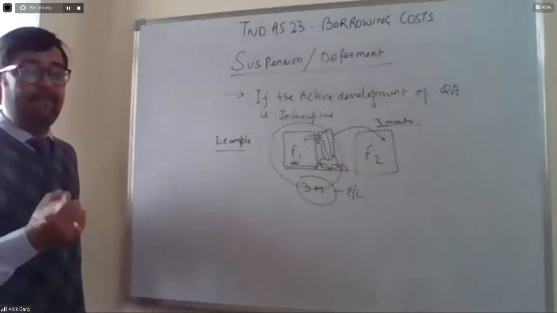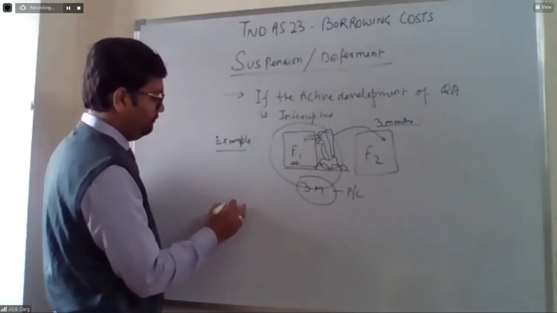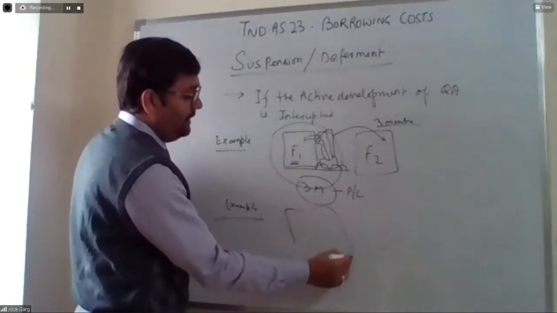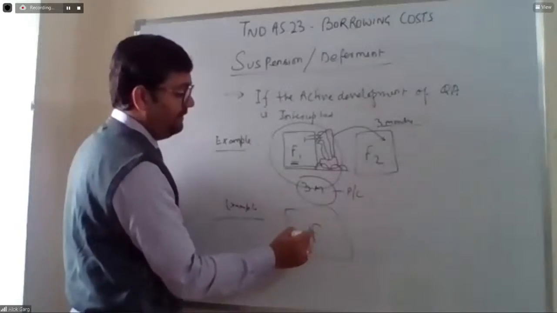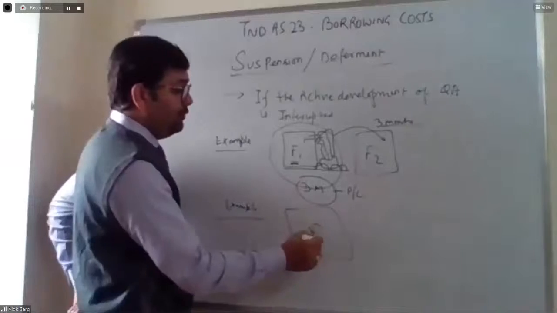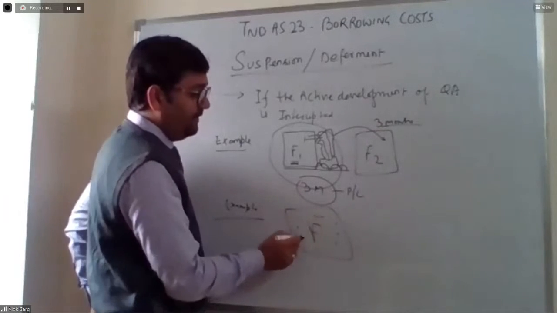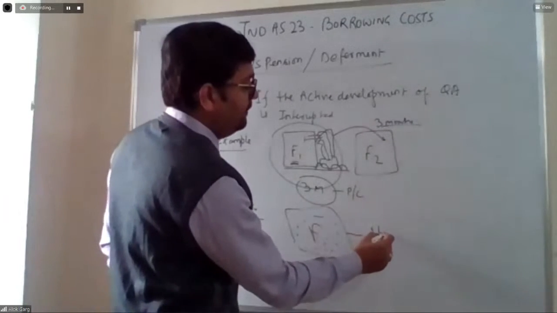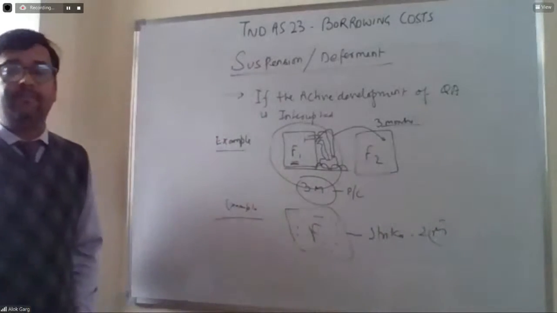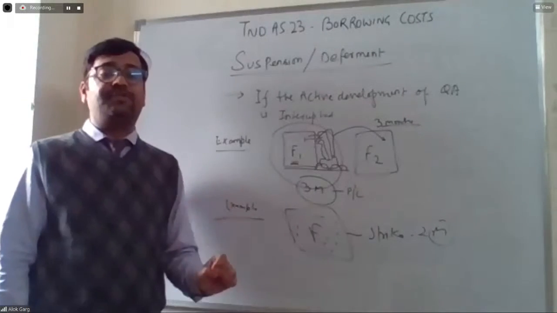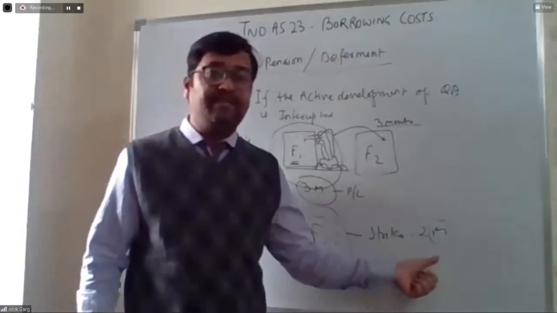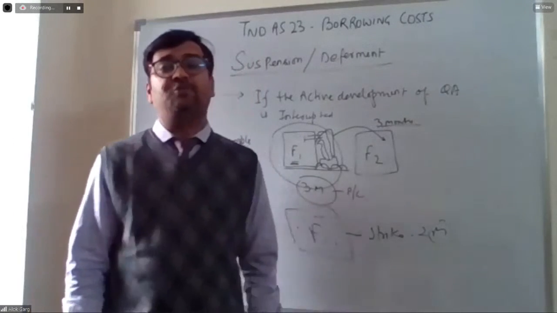Second example. The company was constructing a factory, and the labor goes on strike. There were so many laborers involved in the construction of the factory, and the labor goes on strike for 2 months. So in this case, the work has been stopped, and for these 2 months, the borrowing cost will be required to be charged to P&L.